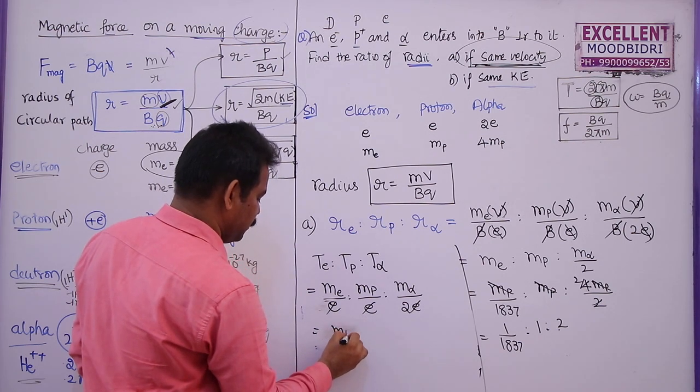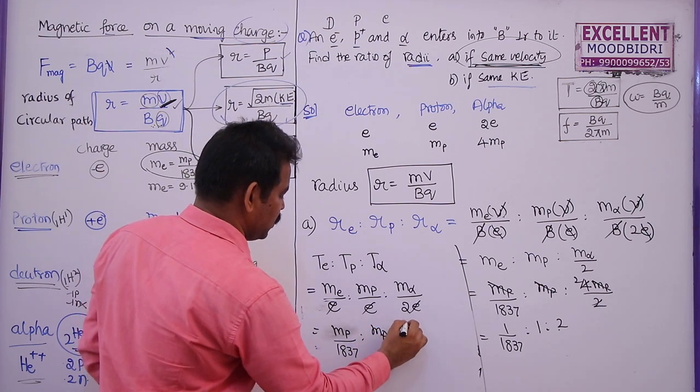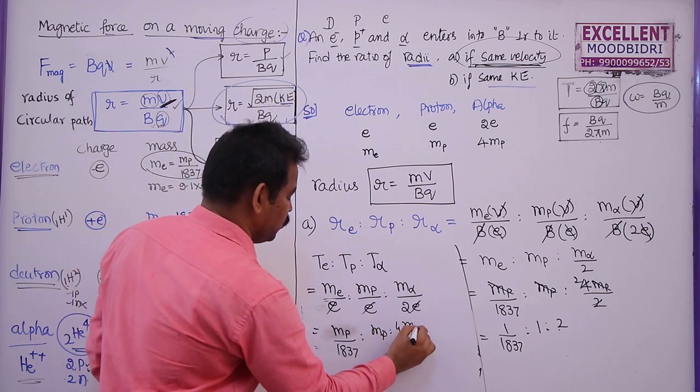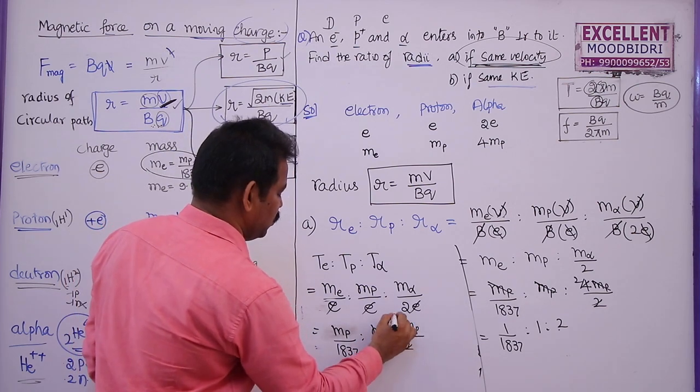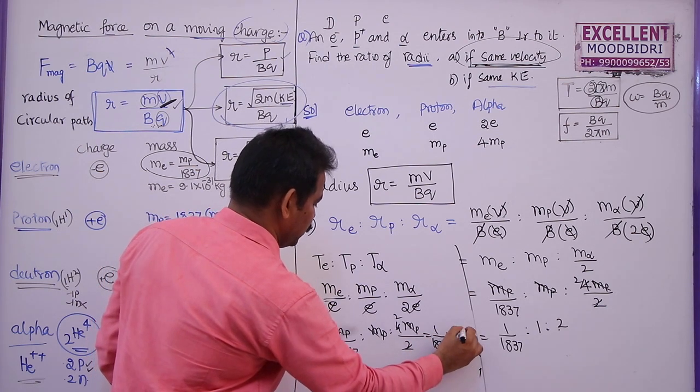This is the mass of a proton, 1837 times... The mass of an alpha particle is nothing but 4 mp. So 4 masses of proton by 2. This cancels, this cancels. 1 by 1837 is to 1 is to 2.